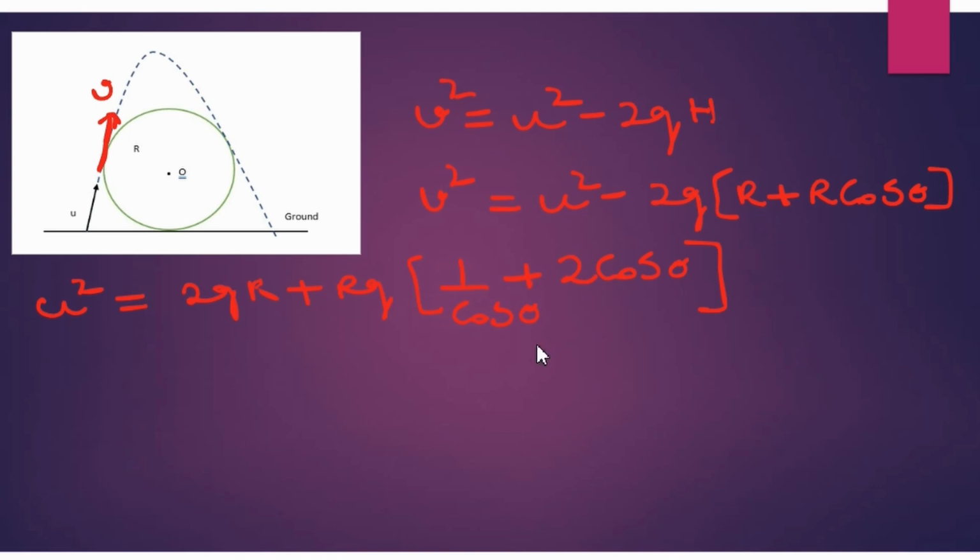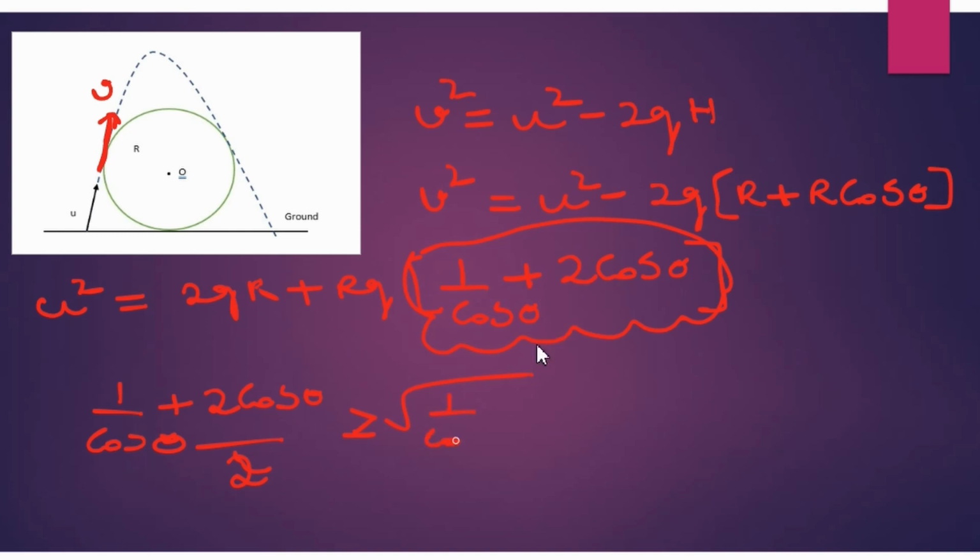If you are really a mathematical person, you will find the AM-GM inequality here. So 1 by cos theta plus 2 cos theta, divided by 2, is greater than or equal to the root of 1 by cos theta into 2 cos theta.